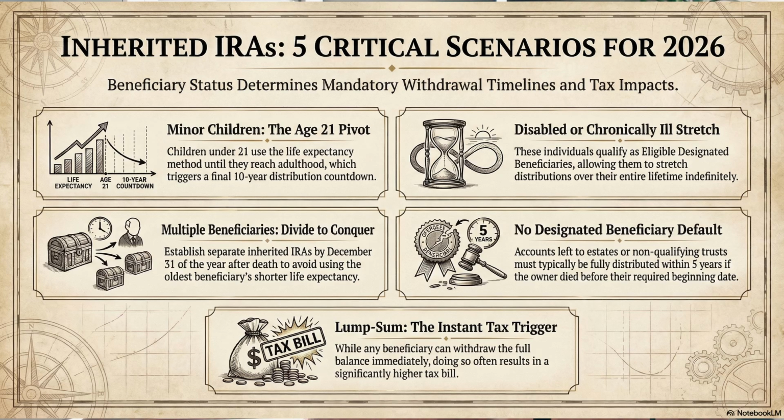Minor children. If you are the owner's minor child, under age 21, you qualify as an EDB and can use the life expectancy method for annual RMDs starting the year after the owner's death. However, once you reach age 21, you no longer qualify as an EDB for this purpose. At that point, you must fully distribute the remaining balance by the end of the 10th year following the year you turn 21. Annual RMDs continue during those 10 years using the fixed life expectancy. If the owner died on or after their RBD, these annual RMDs are mandatory throughout.